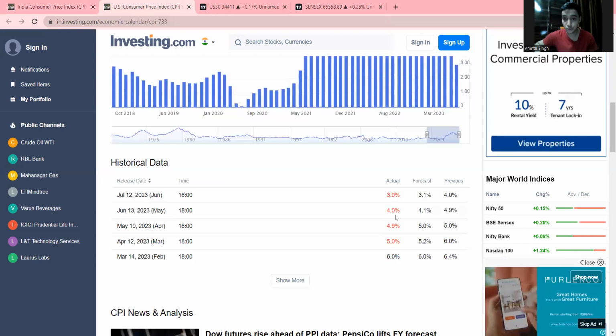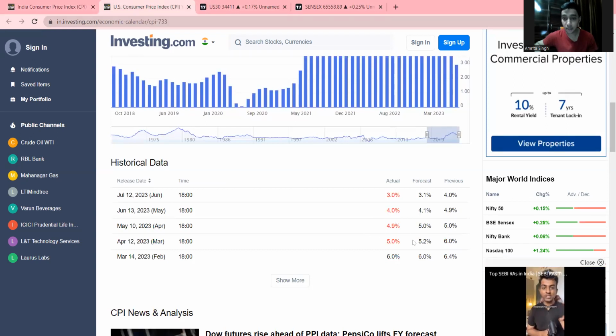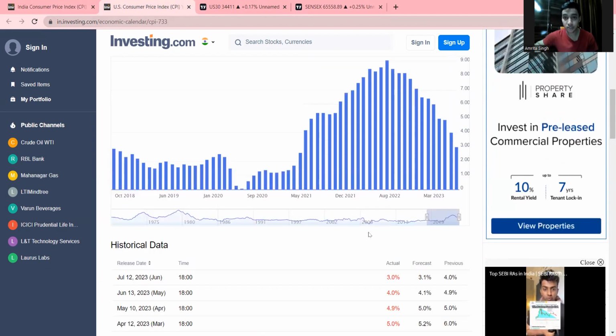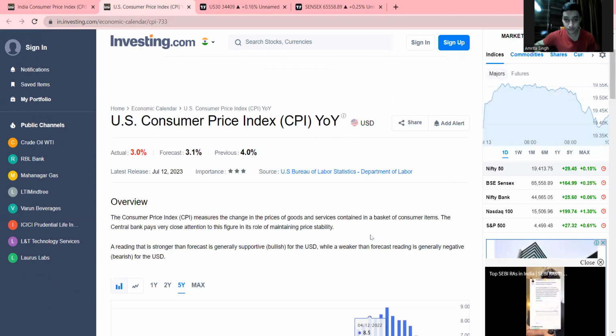So, in June, it was 4.0%. In May, it was 4.9%. And in April, it was 5.0%. So as you can see, there is progress. There is so much progress in the inflation in America.